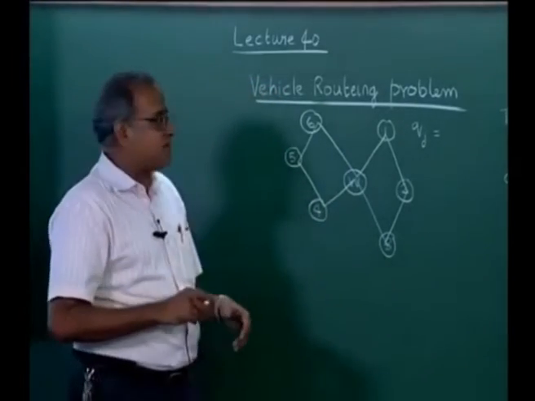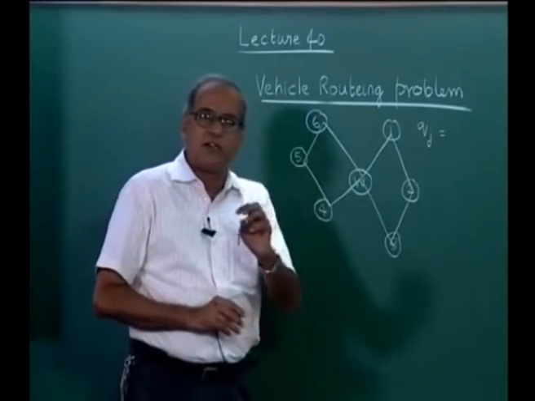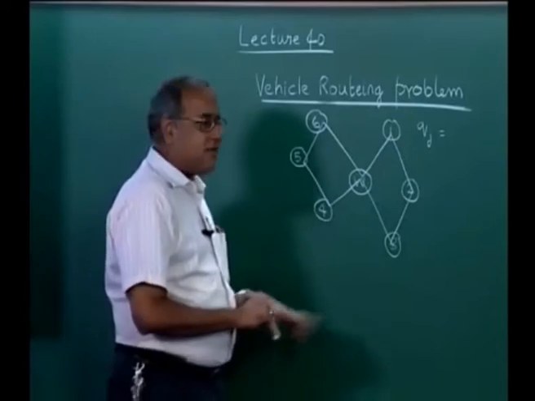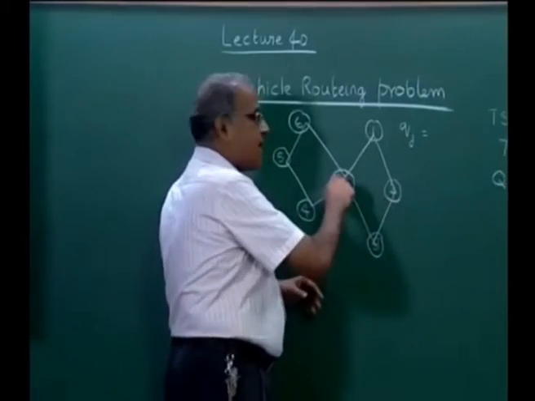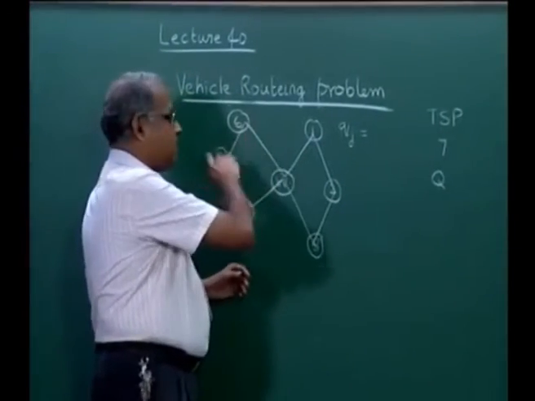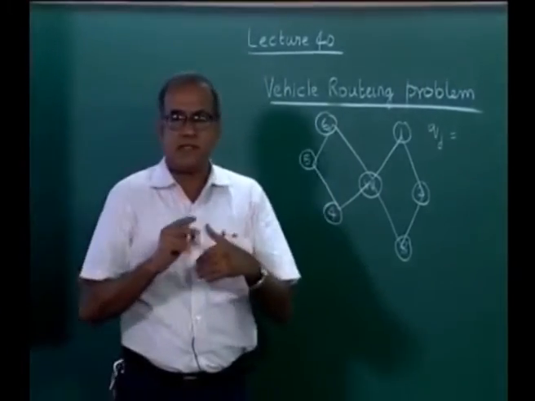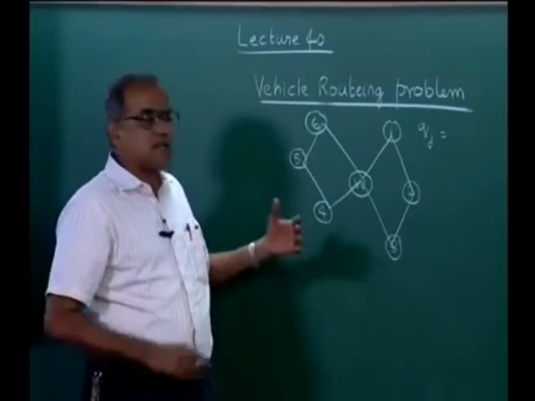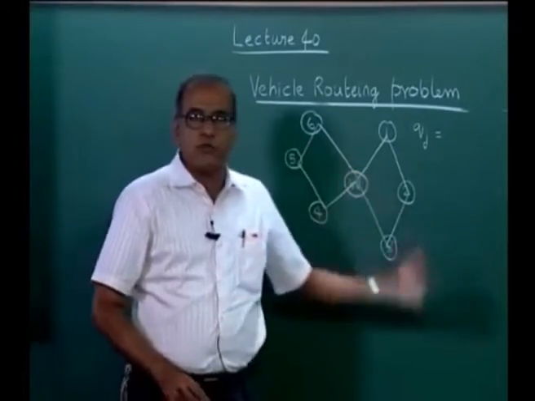It is also customary to say that in this case, even though 2 trips are possible, we would say there are 2 vehicles and the first vehicle will visit 1, 2, 3 and back, and the second will visit 6, 5, 4 and back. They may do it sequentially, they may do it in parallel, but for the purpose of discussion we would say that there are 2 vehicles.